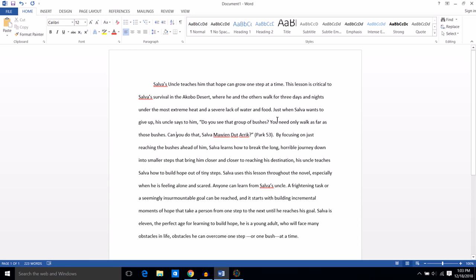And when I read it out loud, just when Salva wants to give up, his uncle says to him, "Do you see that group of bushes? You need only walk as far as those bushes. Can you do that? Salva may win Dut Arik." Page 53, with a period. When I read that out loud, it does sound like a complete sentence.